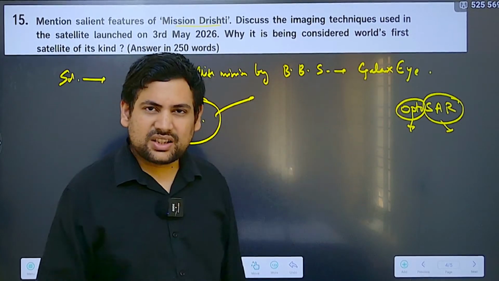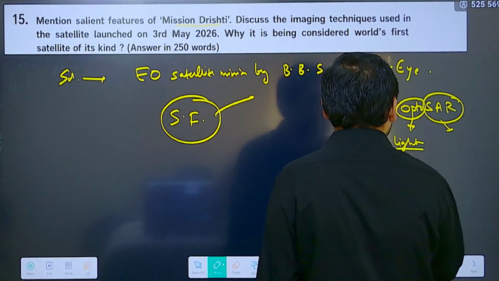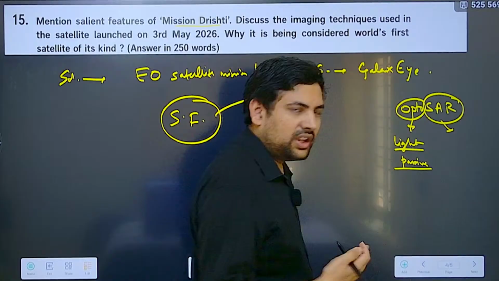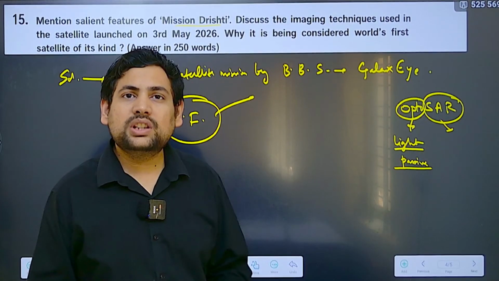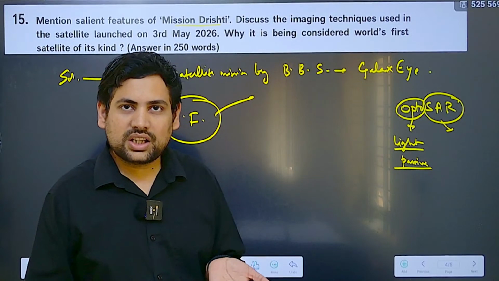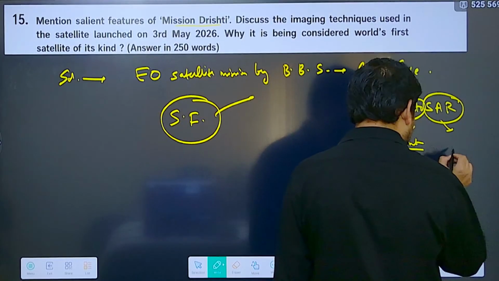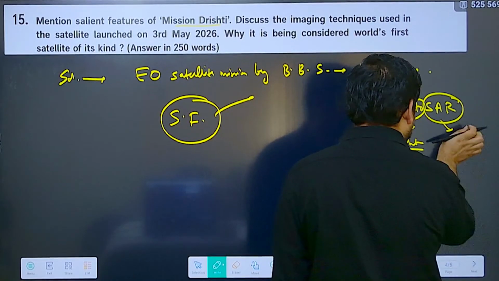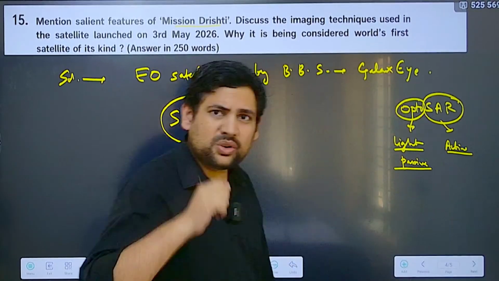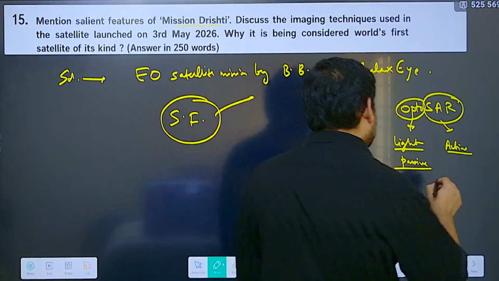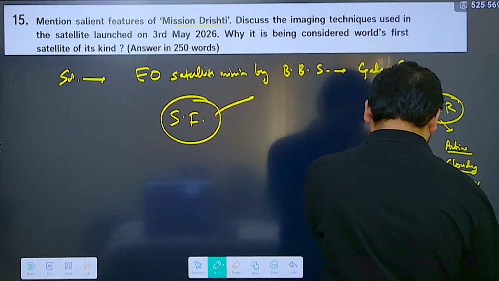Now optical sensors are usually dependent on light. These are usually passive sensors. So they are dependent on ambient light, sunlight. They cannot penetrate through clouds if clouds are covering the earth, correct? But synthetic aperture radar is an active radar, so it sends its own microwaves, and that is why it can work even in cloudy conditions, even when there is no light.